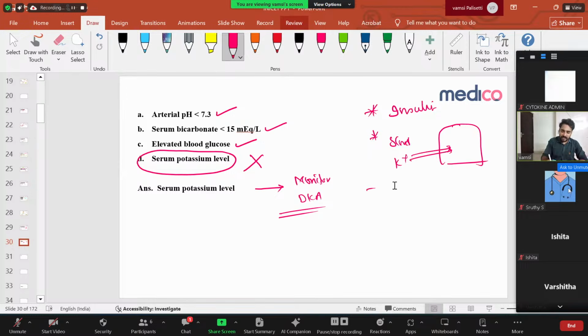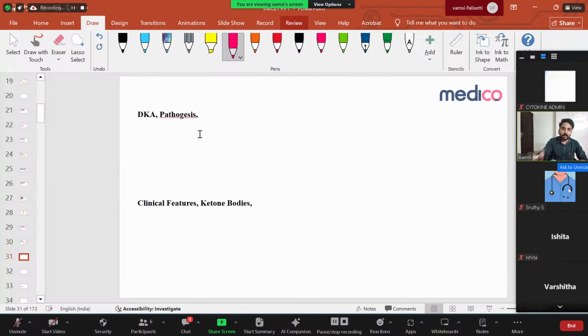Then there is profound hypokalemia. So that is the reason when you're managing a patient with diabetic ketoacidosis, you always have to monitor potassium levels. And if potassium levels are less, that is less than 5, you start giving potassium chloride injection in your treatment. Very, very important because your insulin will reduce potassium. So even though it's reducing potassium, when it is low, I will supplement the potassium. Clear? That is simple.